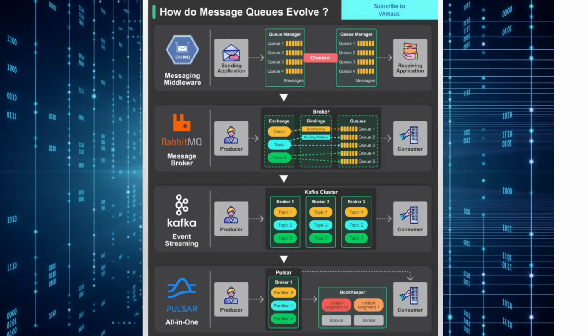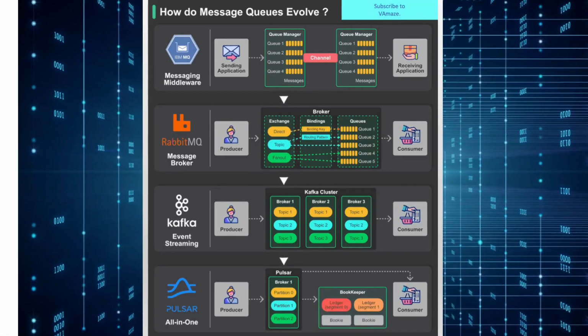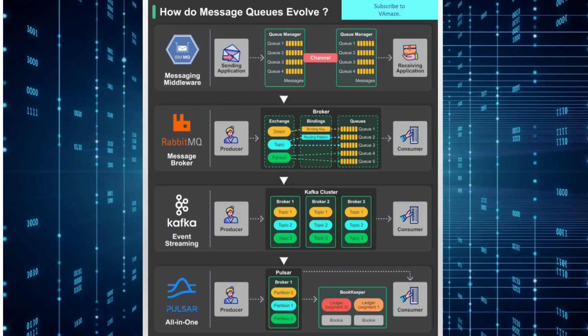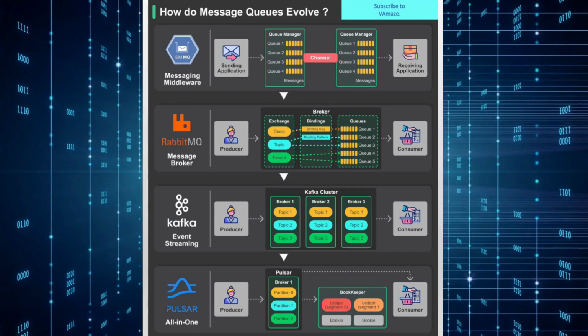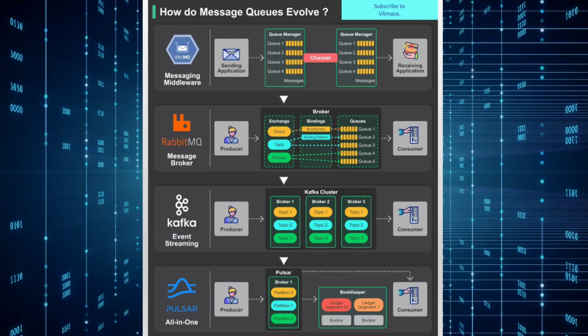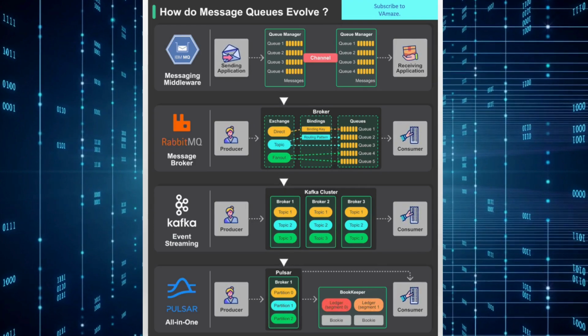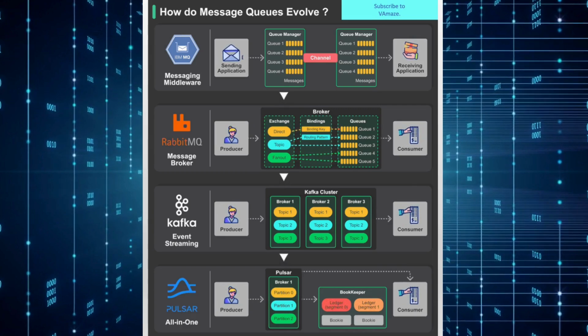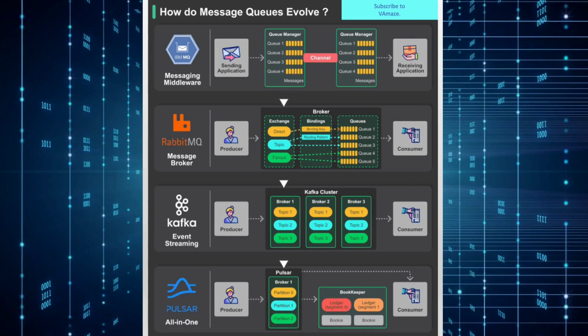The evolution of message queues, from simple messaging to event streaming. Introduction. In the world of modern software architecture, message queues have undergone a remarkable transformation. What began as simple messaging systems have evolved into sophisticated event streaming platforms that power today's most scalable applications. Let's explore this evolution through 4 distinct generations of message queue technology.